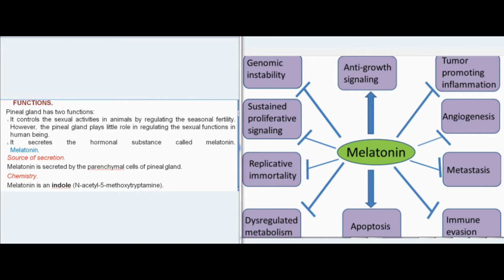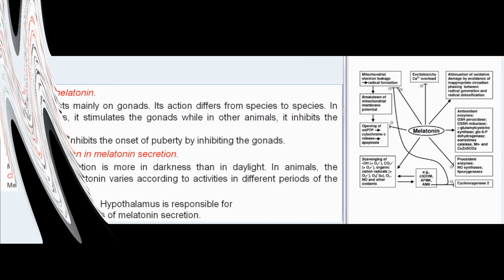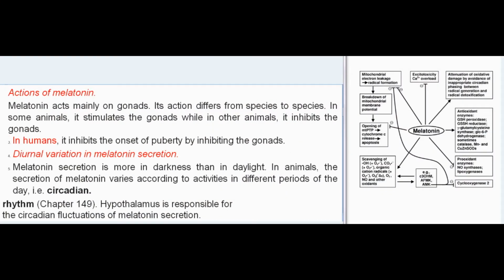Melatonin. Source of secretion. Melatonin is secreted by the parenchymal cells of the pineal gland. Chemistry. Melatonin is an indole, N-acetyl 5-methoxytryptamine. Actions of melatonin. Melatonin acts mainly on gonads.